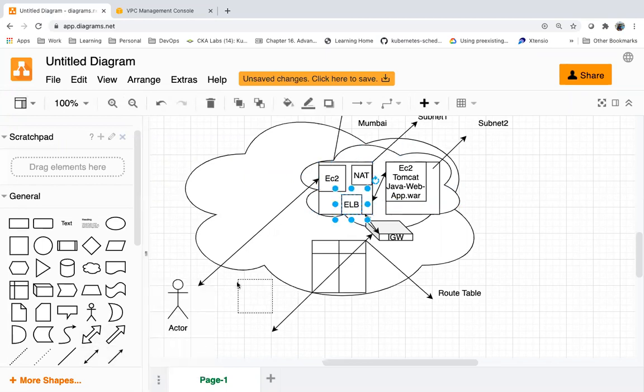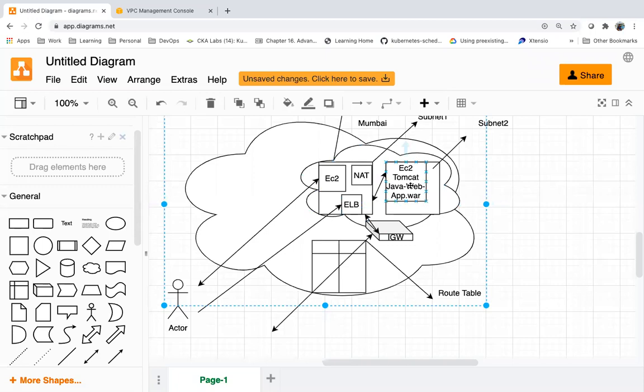Now, end users will access the application via what? End users will access the application servers directly, or via the load balancer. Via the load balancer. So the load balancer is in the same network, in a public subnet.